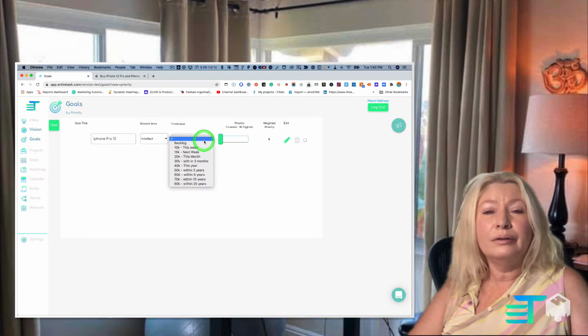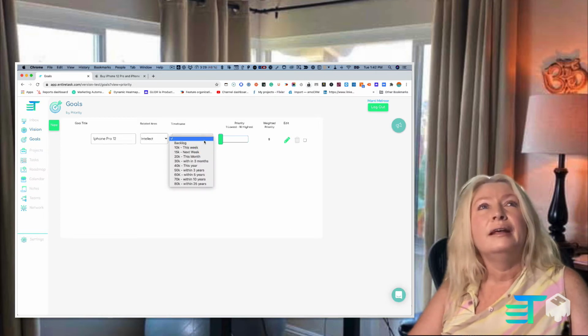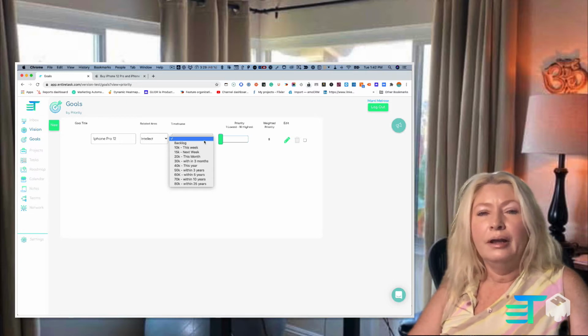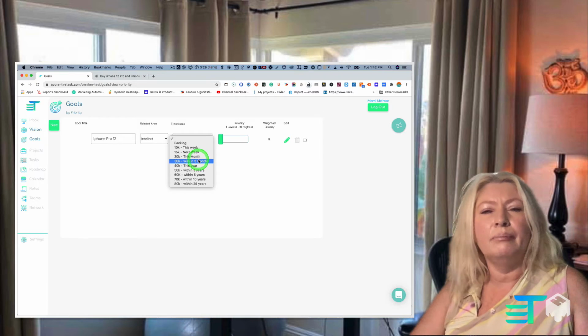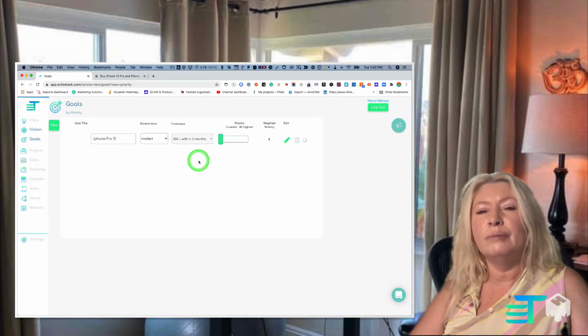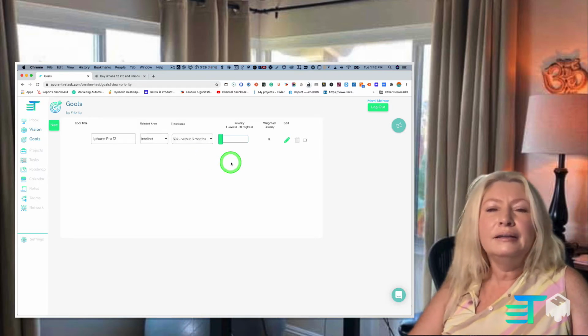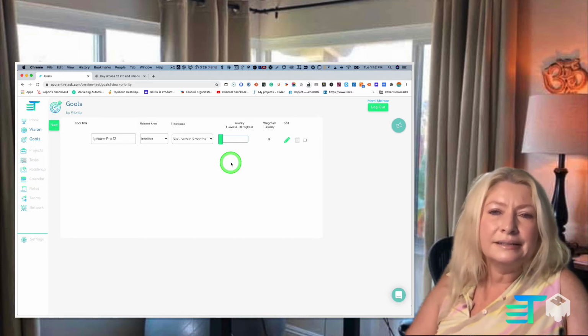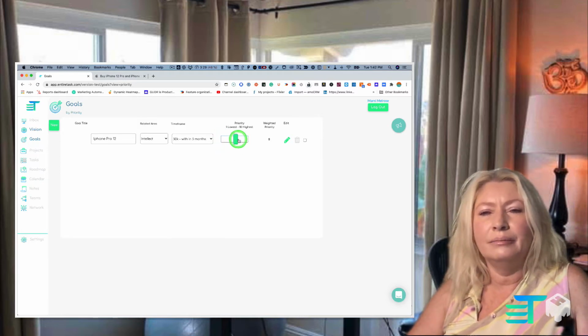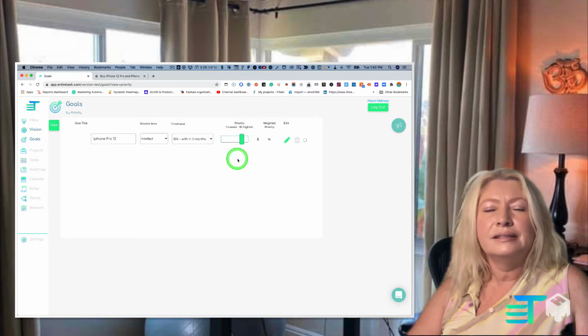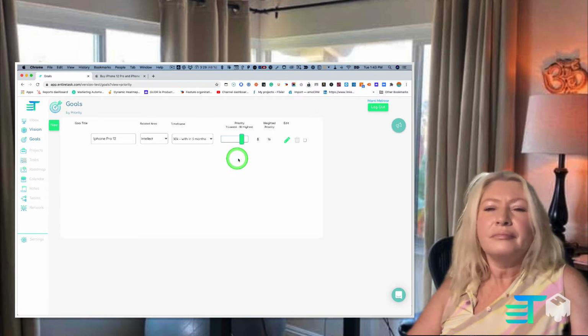So now let's choose a time frame. Well, they said that it would be available in November, and then they've got to ship it to me, so it may or may not be a month. So I'm going to say that within 3 months I want to get that. And how important is this in my intellect goals? I'm going to say just randomly, it's like a 7 or an 8, something like that, okay?